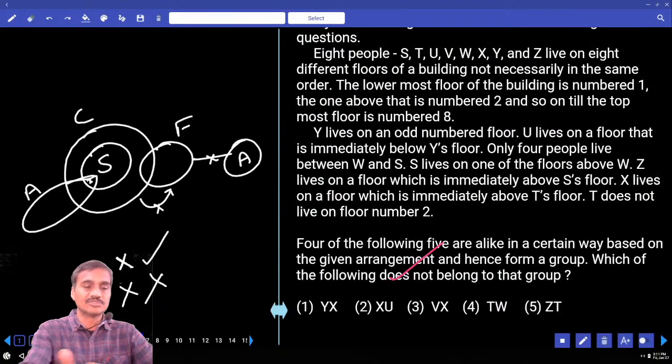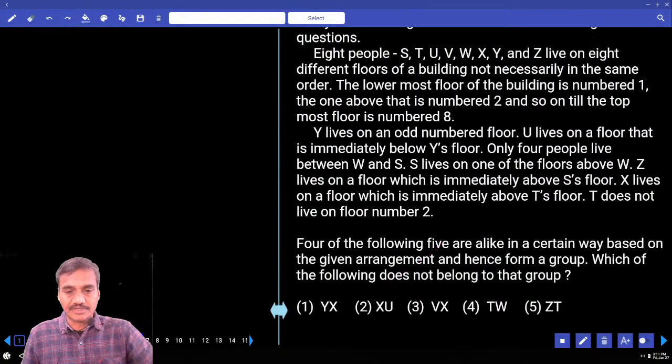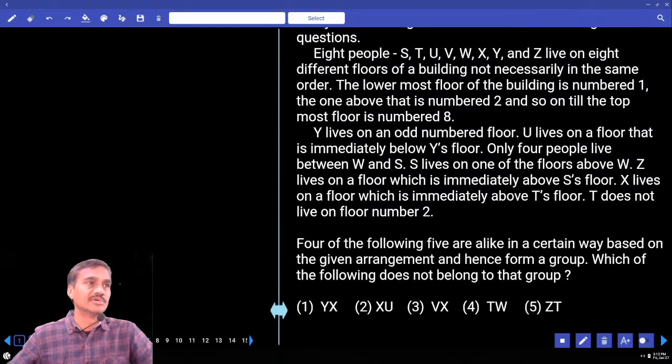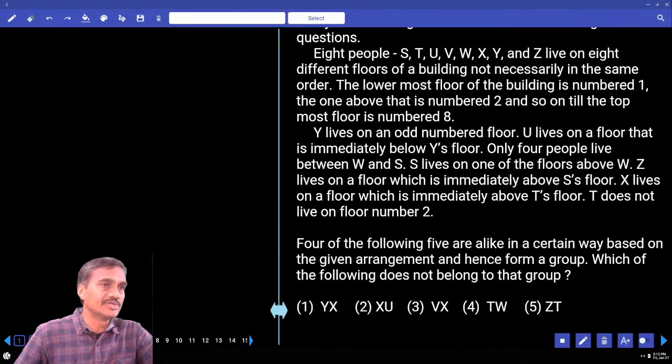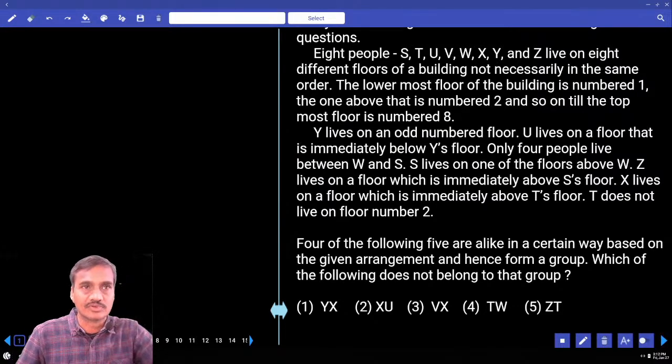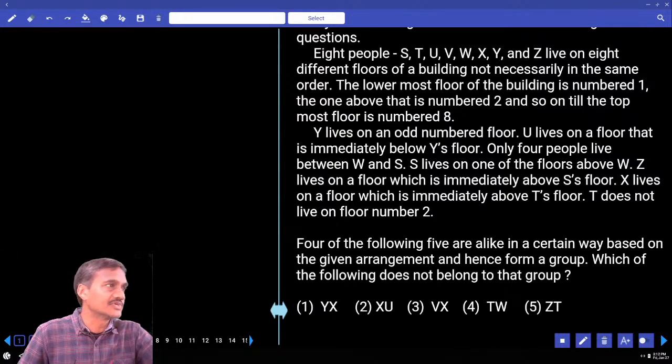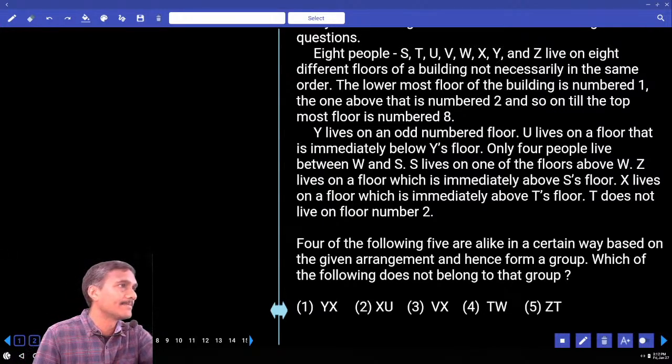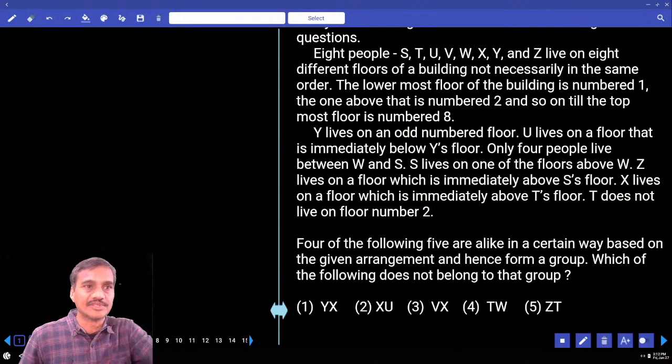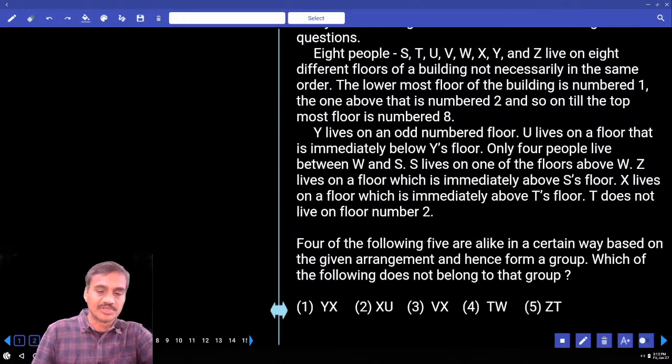Then coming to question number 6 to 10. Now 6 to 10, there are 8 people on 8 different floors of a building, but not necessarily in the same order. There is no other parameter added to this one. We just need to find out who is staying on which floor. Now tell me whether it falls under the first priority or the second priority. This must be under the first priority itself.